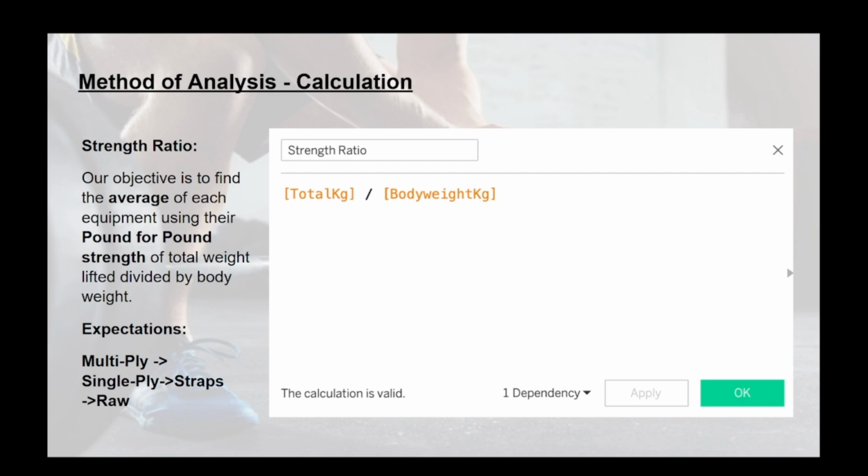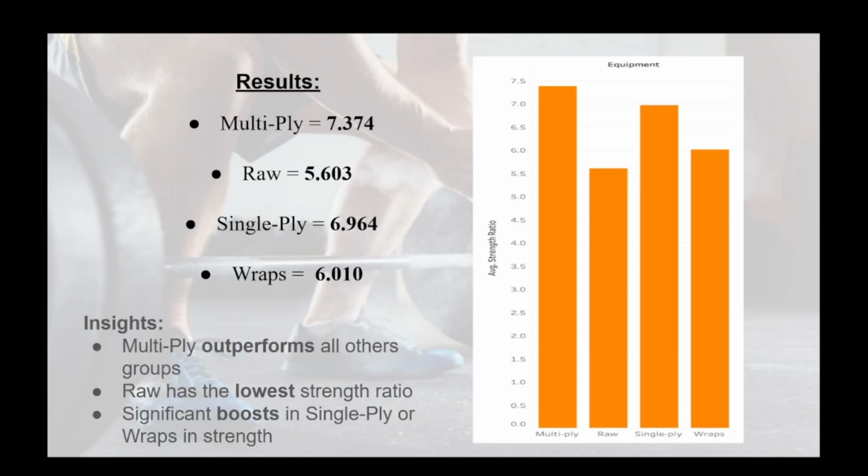Our objective is to find the average of each equipment using their pound for pound strength, or total weight lifted divided by body weight. Our expectation is multi-ply, single ply, straps, raw, as we assume multi-ply is going to give the greatest strength benefit.